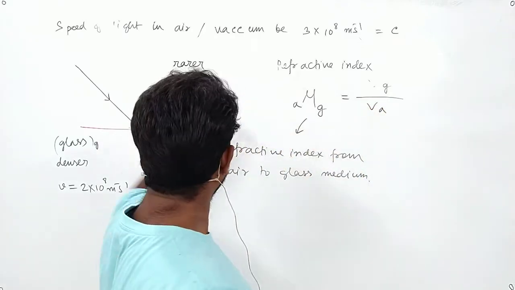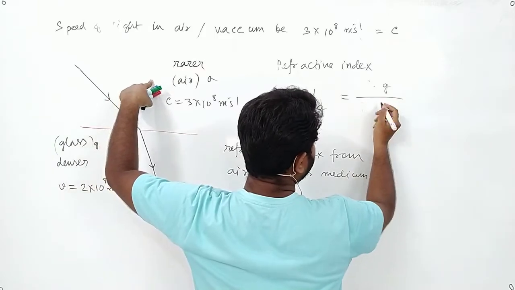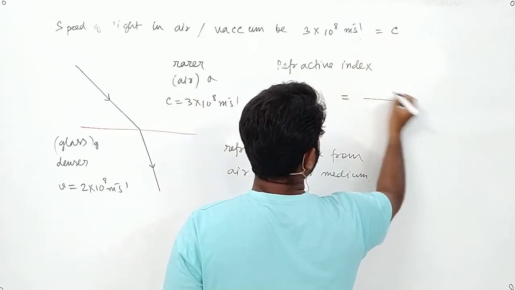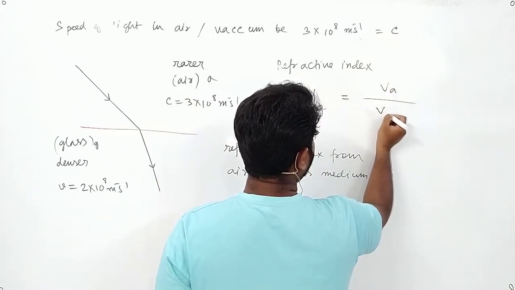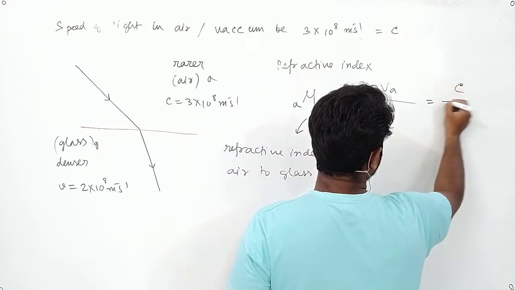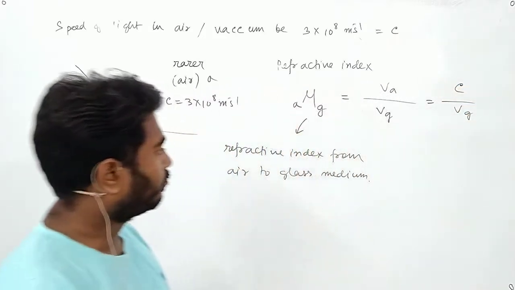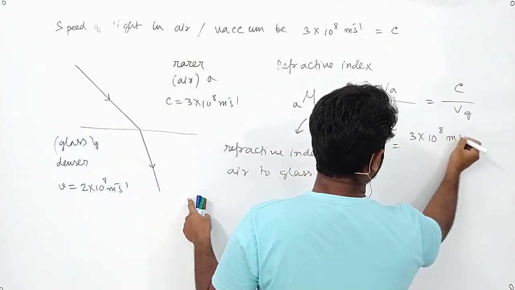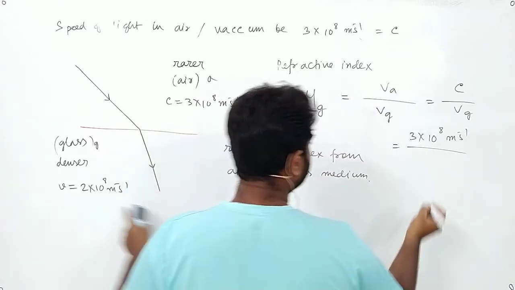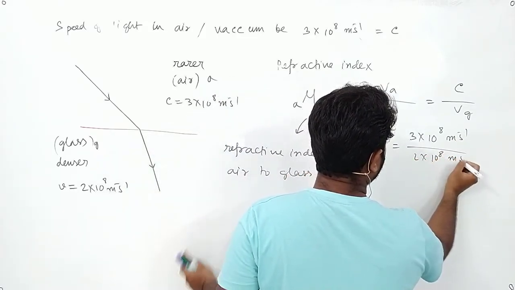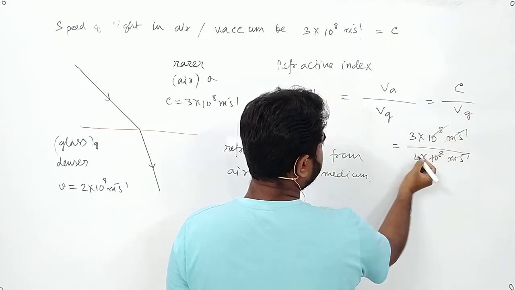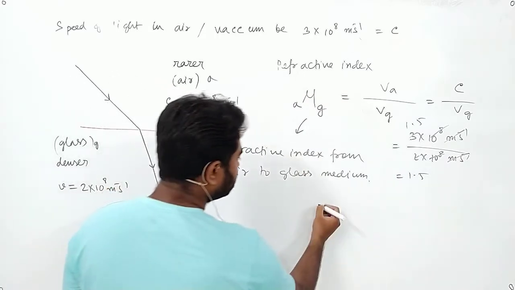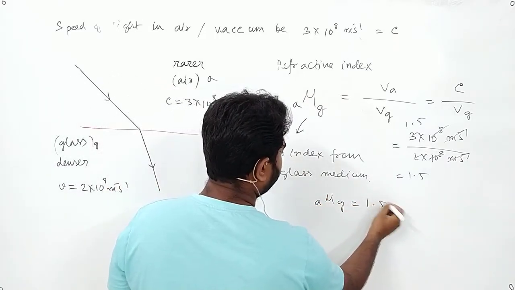Now Va we write normally as C, so we will write it as C. Oh, sorry, it is Va by Vg. Va we normally write as C, so this will be C by Vg. Now what is C? C equals 3 into 10 to the power 8 meter per second. What is Vg? Vg equals 2 into 10 to the power 8 meter per second. Now we'll cut the powers out. Now this will be 1.5. So A mu G is 1.5.